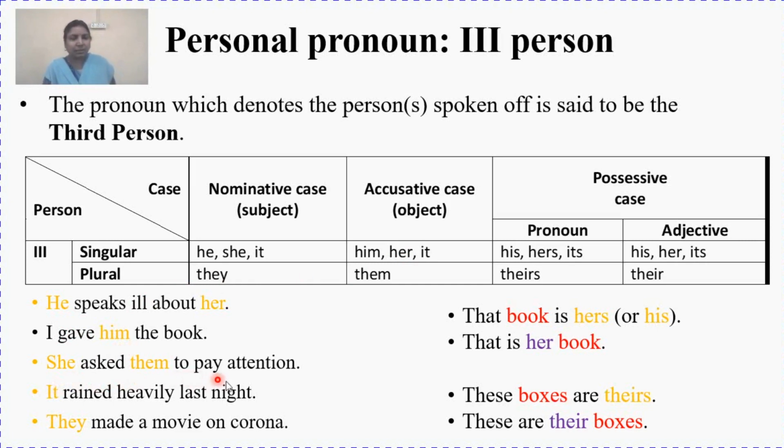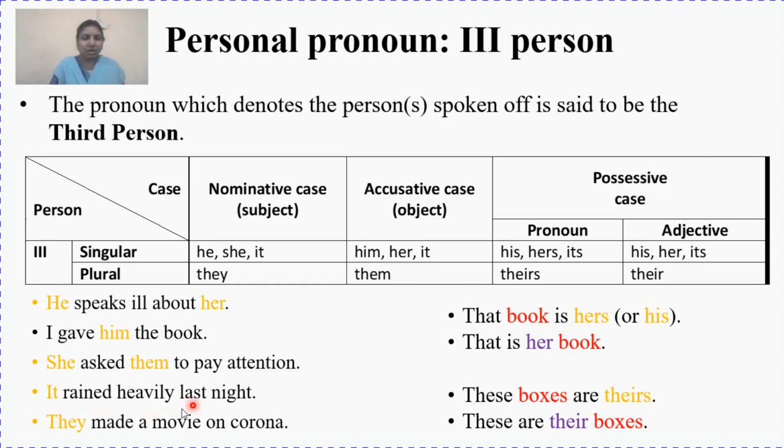"She asked them to pay attention." She is the subject, feminine gender, third person singular, and them is the object case. Here "them" is the third person plural object. She asked them. Whom? Them. So here "them" is behaving as an object, but it is in plural form.